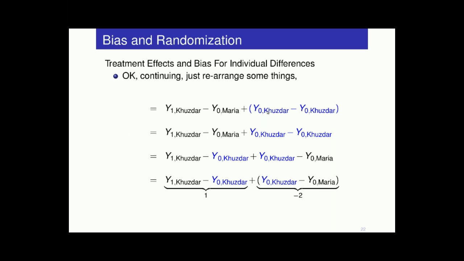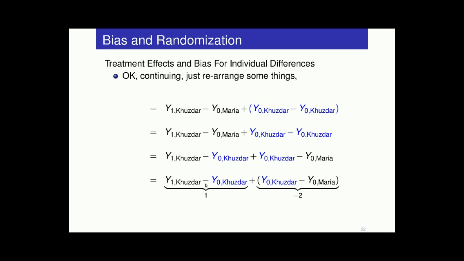If we continue on, now we see why it was worth it to do that trick and put that 0 in there. We can just rearrange terms, and you can do this on pen and paper. Just move over the y0 Kuzdar and the minus y0 Kuzdar. This one is going to end up over here, and this one is going to end up here. We put the parentheses around these, and it ends up with these two differences.